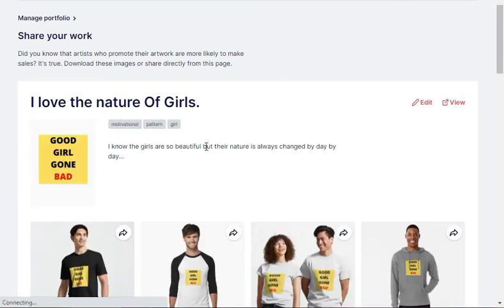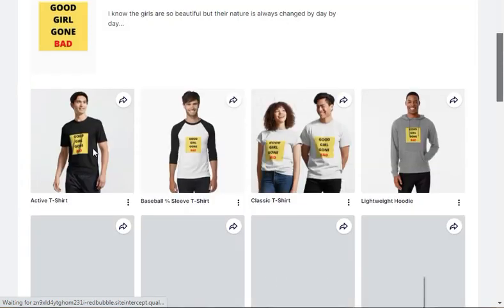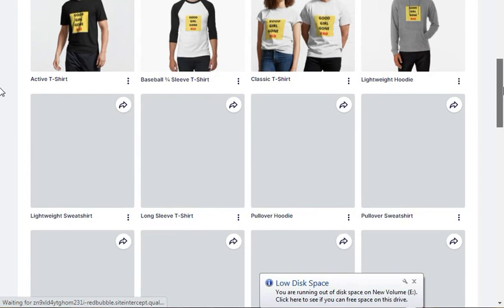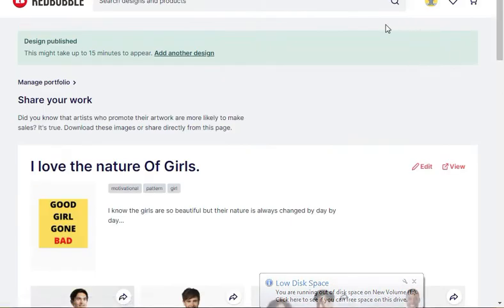I love the nature of girl. I know that these girls are so beautiful, but the nature is always changed day by day. Okay, look at this, awesome. I love this active t-shirt design. Okay, here is the method.